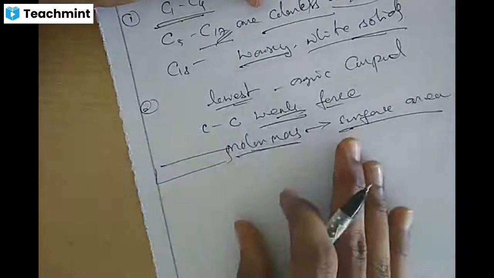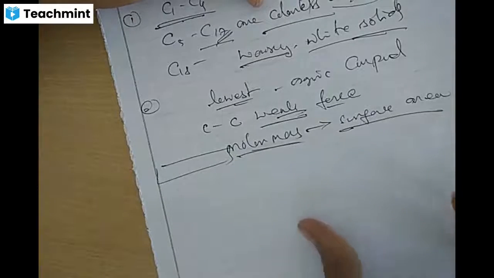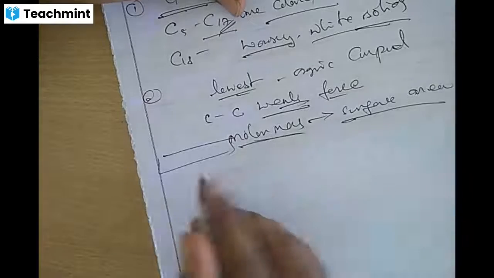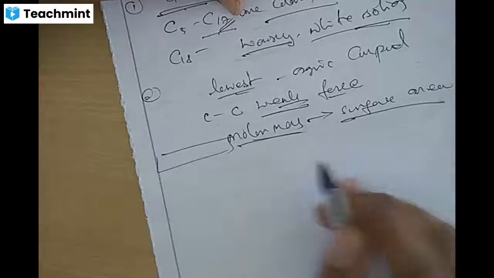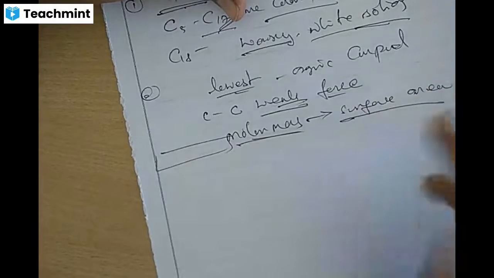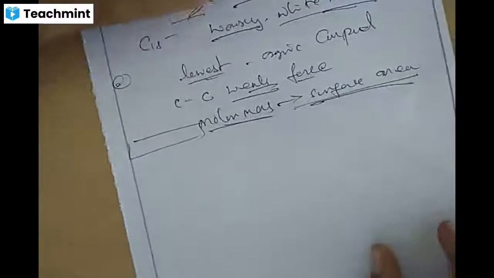Boiling point of alkanes is lowest of all organic compounds because of the weak force of attraction between them.